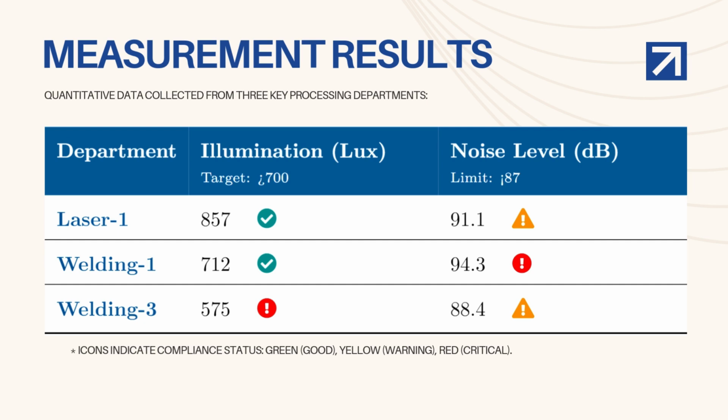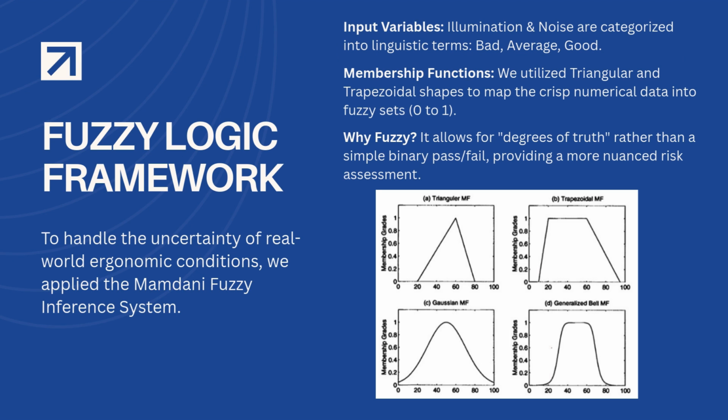This creates a dilemma. Some areas have bad light, others have bad noise. It is hard to rank them just by looking at the raw numbers. To solve this conflict, we apply the Mamdani fuzzy inference system. Real life isn't black and white, so a simple pass or fail check isn't enough. We need to measure degree of risk.